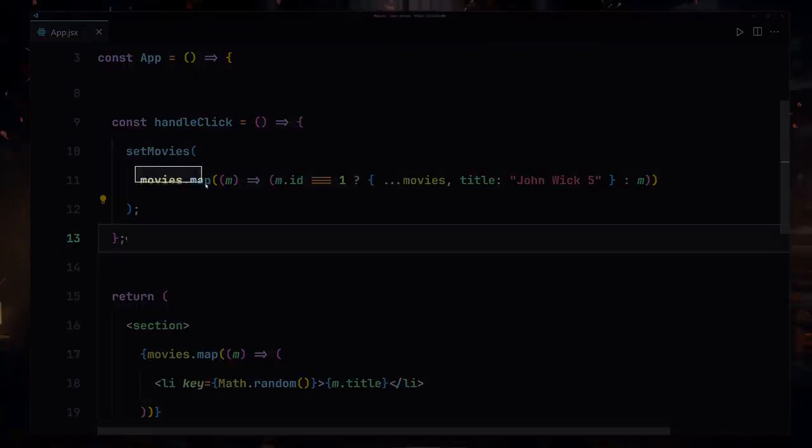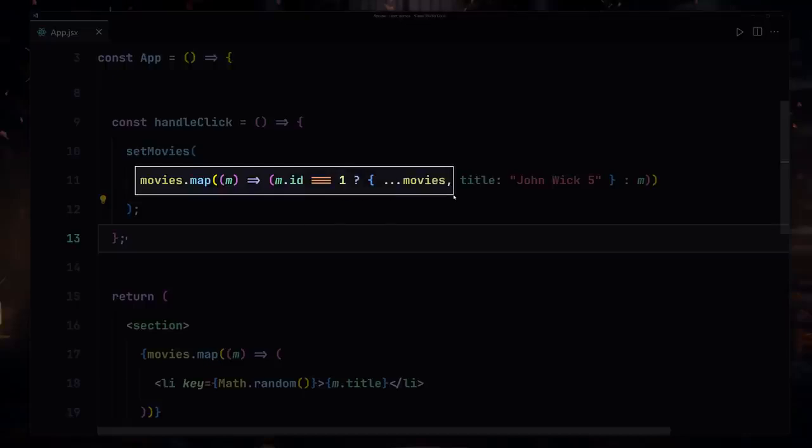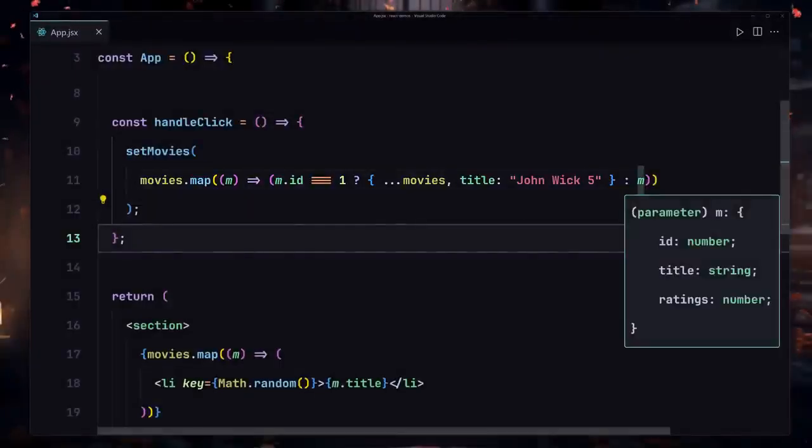So now let me just explain this code. First of all, we are now iterating over through each movie, and we are now storing there in m. And now we are checking if the movie ID is equal to 1. We are only checking the first movie. So if that's the case, we have to make a copy of our entire state movies, and we only want to change the name of the first movie to John Wick chapter 5. If that's not the case, we just want to return all of the movies. That's exactly what we are doing right now.